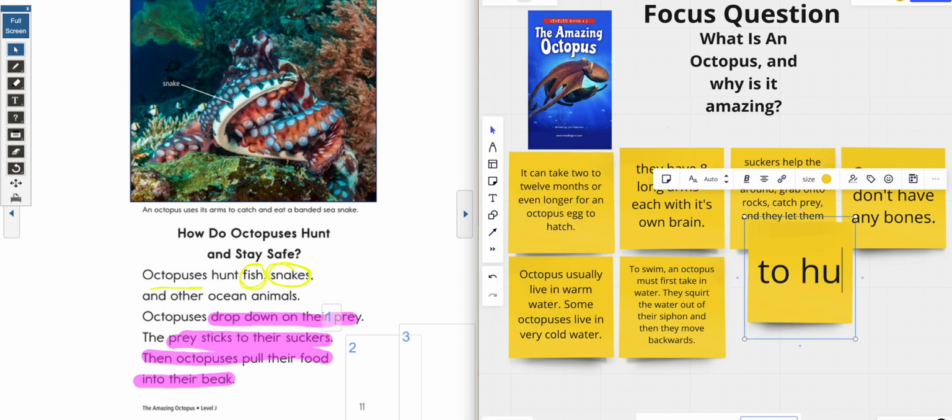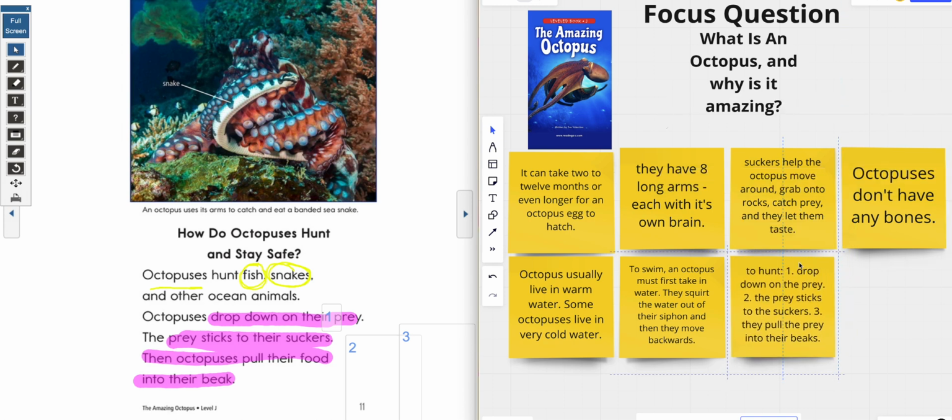So to hunt, first they're going to drop down on the prey. Then they're going to stick to the suckers. We're going to say the prey sticks to the suckers because they don't stick to themselves. And then 3, they pull the prey into their beaks. Wha-bam! All right. That definitely tells us how they like to hunt.